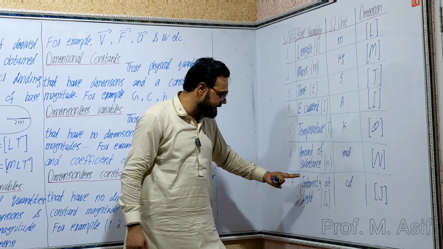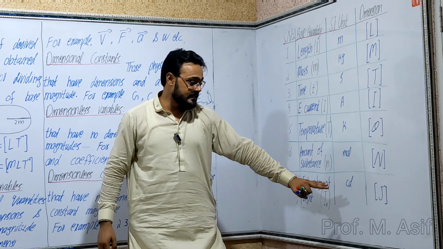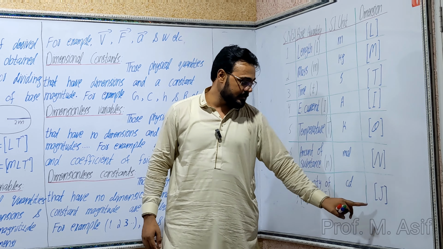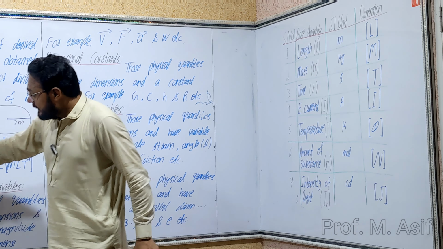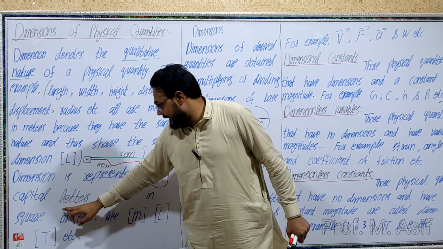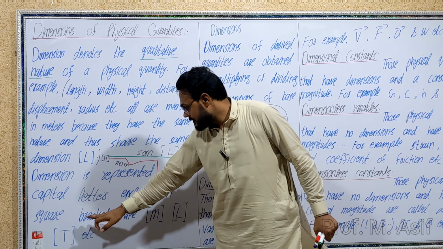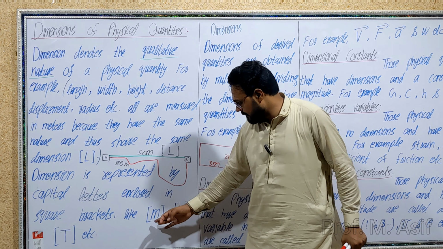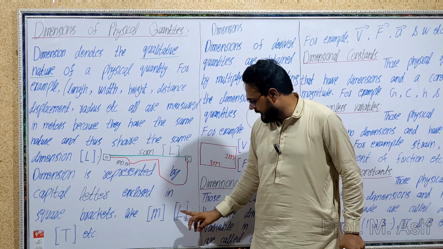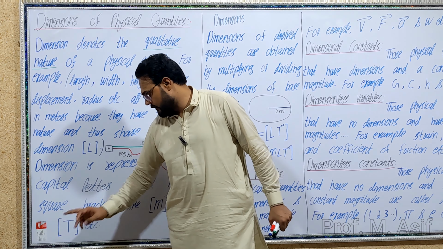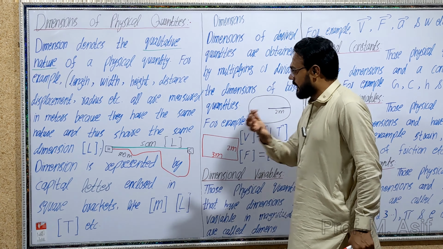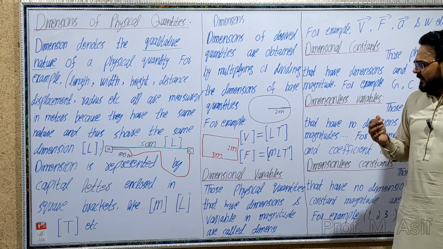The dimension of intensity of light is capital J enclosed in a square bracket. Like mass, dimension M, length, dimension L, time, dimension T. These are the dimensions of base quantities.